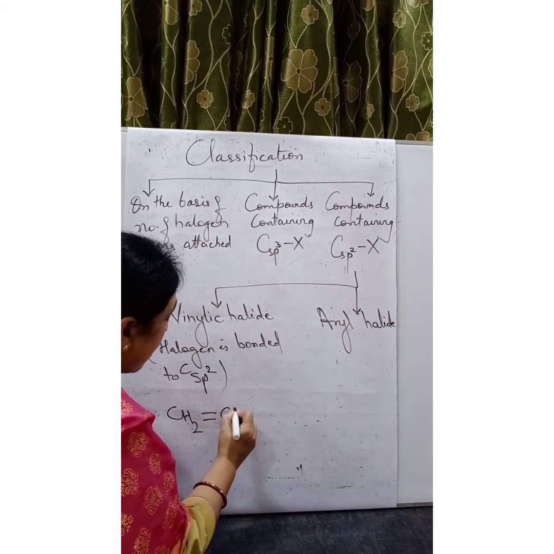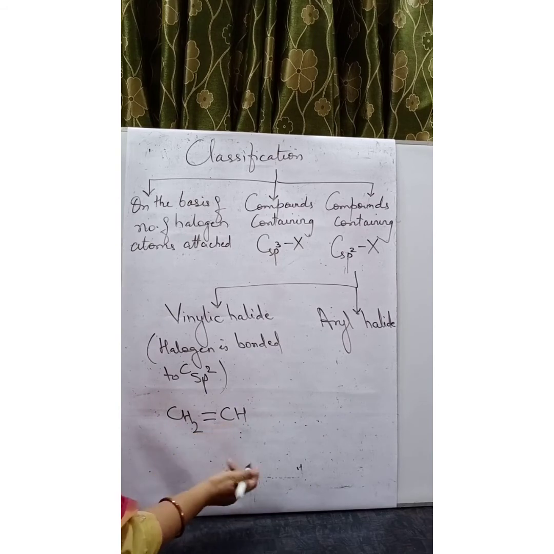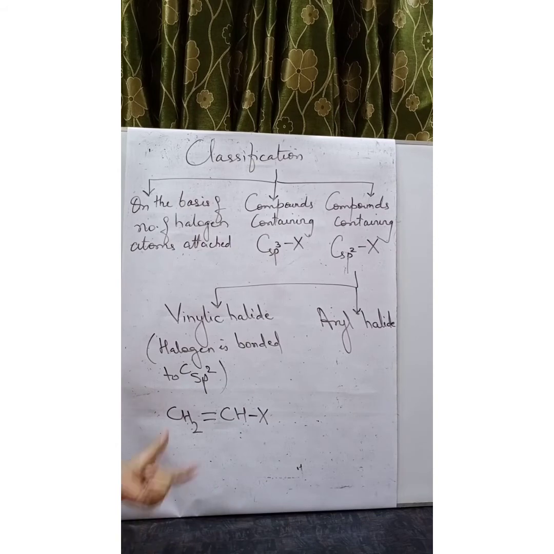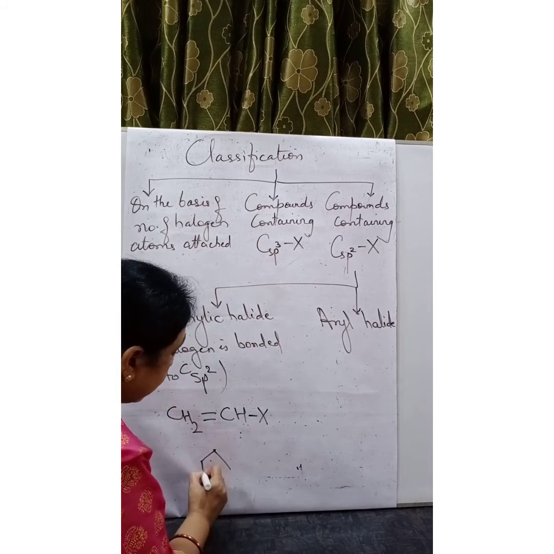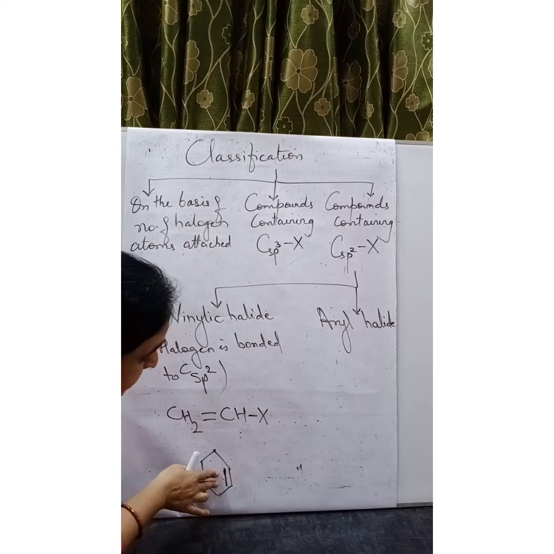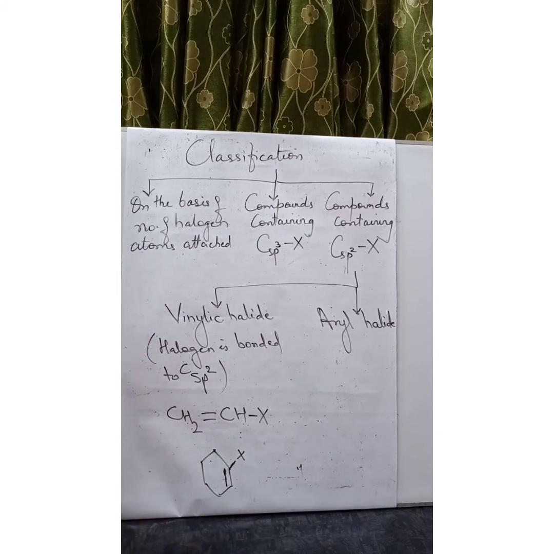CH2=CH. This is the carbon-carbon double bond and this is sp2 hybridized carbon and the halogen is bonded directly. So this group is basically known as vinyl group. We can take one more example. You take cyclohexene. This is the carbon-carbon double bond and the halogen is bonded directly to the carbon-carbon double bond.